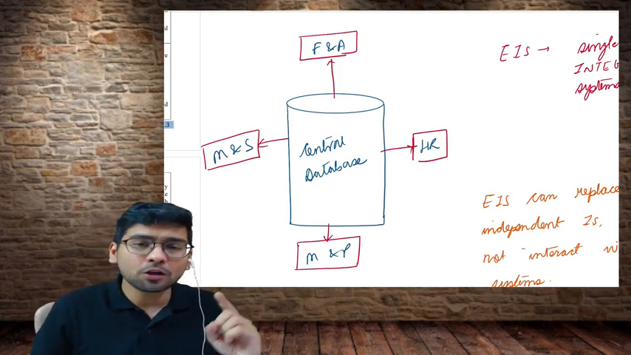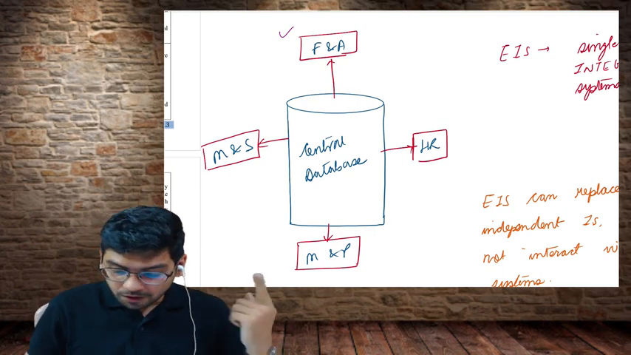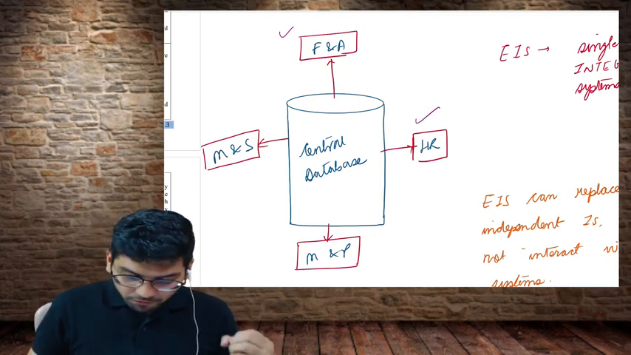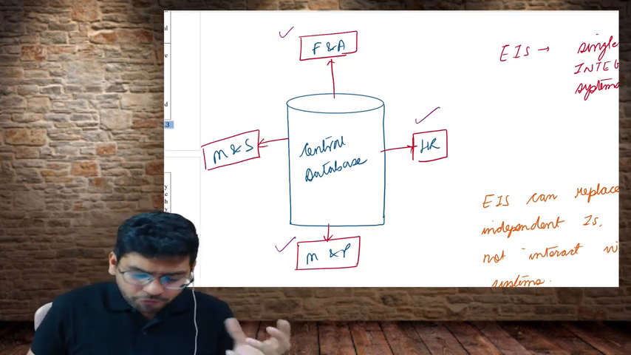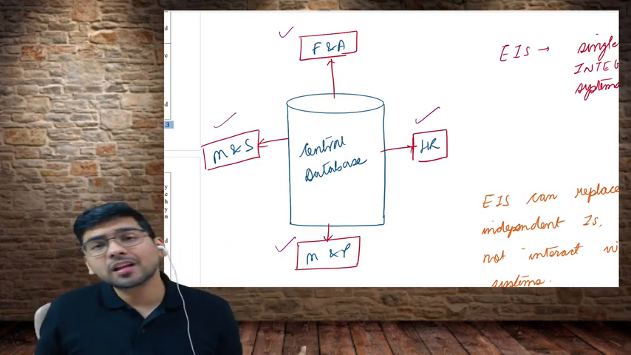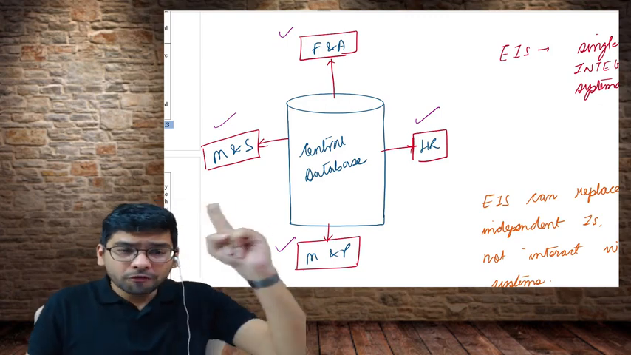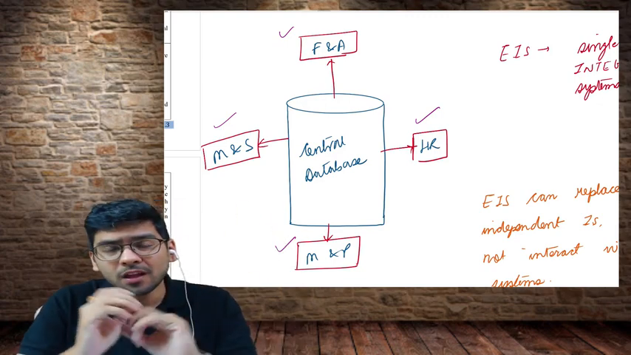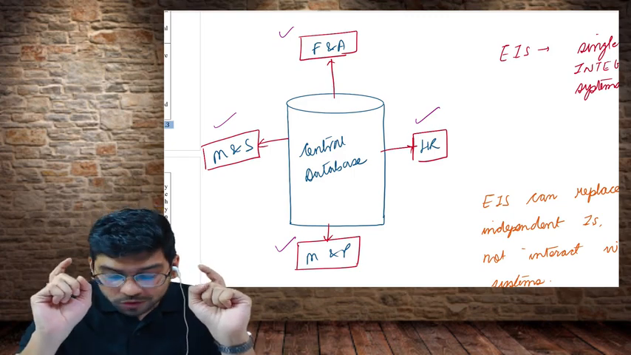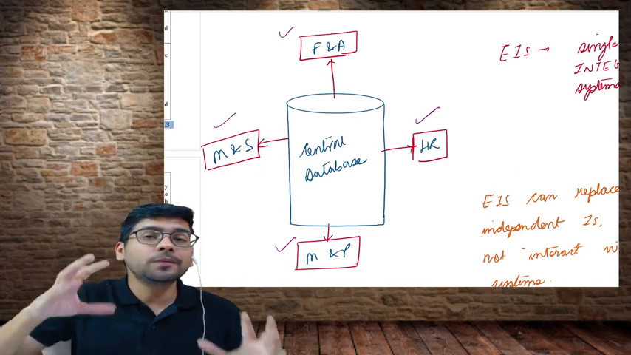If you can see on the diagram, we have finance and accounting connected to the central database. We have the HR department connected. We have manufacturing and production connected to the central database. And we also have marketing and sales connected to the central database. Now what is going to happen if we follow this kind of approach? If this approach is followed, the database is centralized, and each of the functions will be able to see the data.